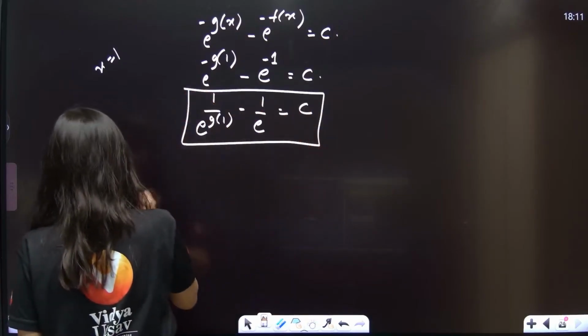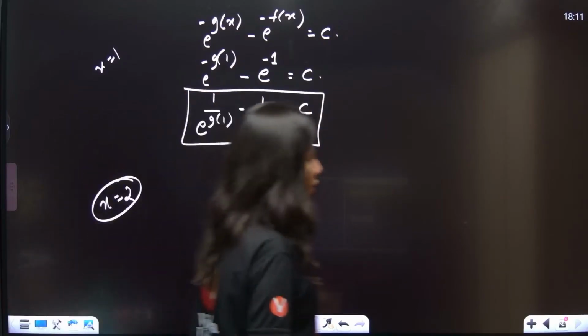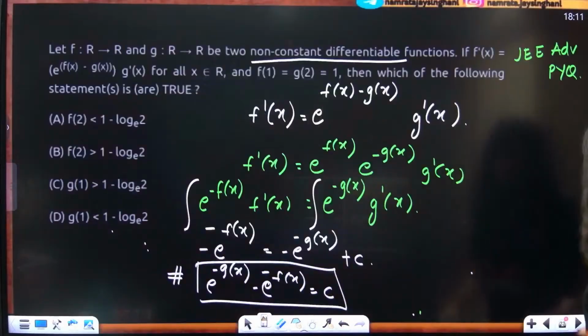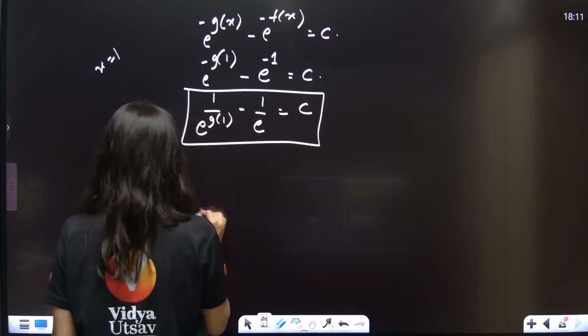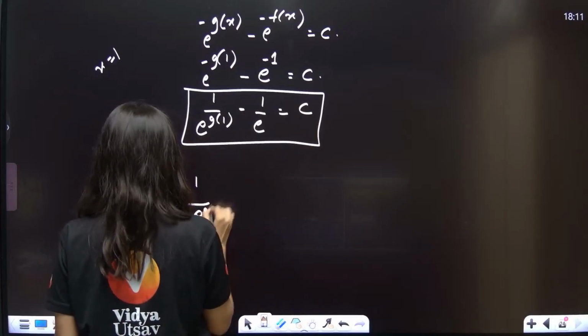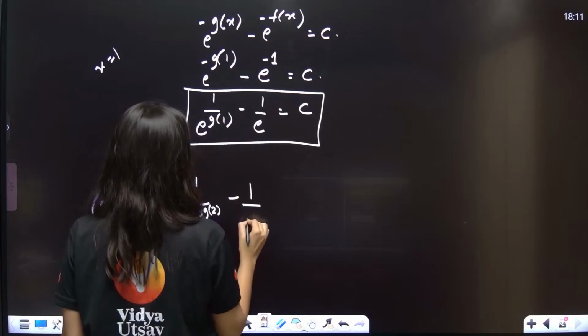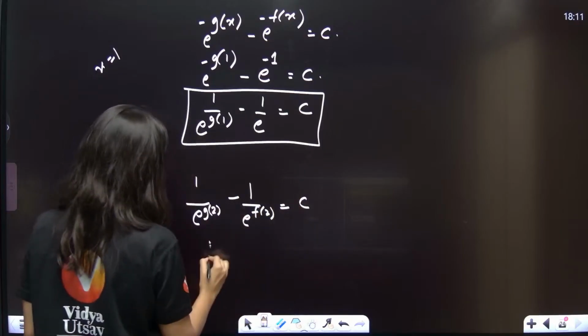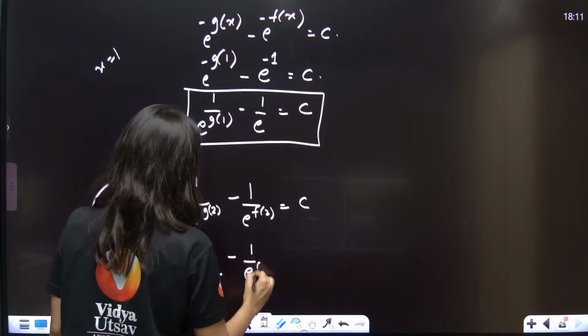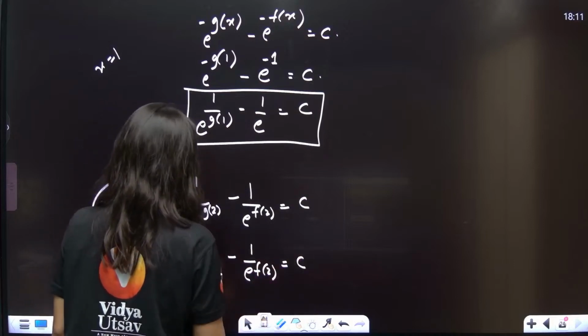Now put x equals 2, because as per the question, g(2) is also given as 1. So you are going to get 1 upon e^(g(2)), which is 1 by e, minus 1 upon e^(f(2)) equals c.